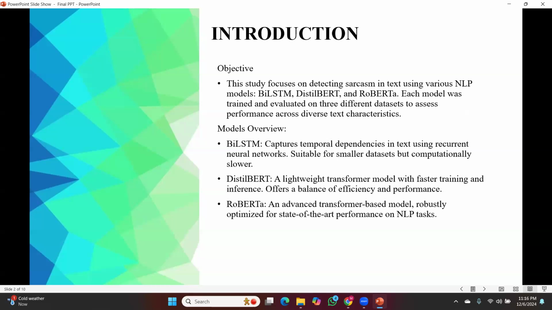BiLSTM is bidirectional long short-term memory. It's a recurrent neural network capable of understanding sequential data, focusing on word order and context. The transformer-based models are DistilBERT and RoBERTa. DistilBERT is a lightweight transformer model with fast training and inference, whereas RoBERTa is a pre-trained language model, an advanced transformer-based model, robustly optimized for state-of-the-art performance on NLP tasks.